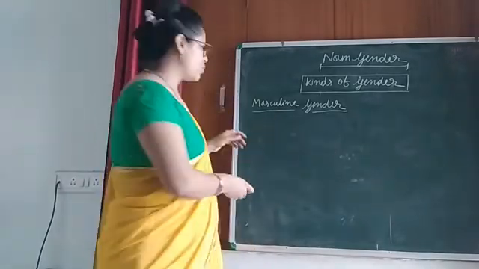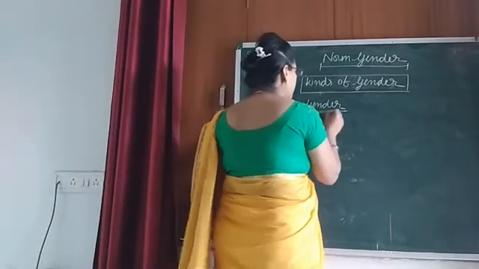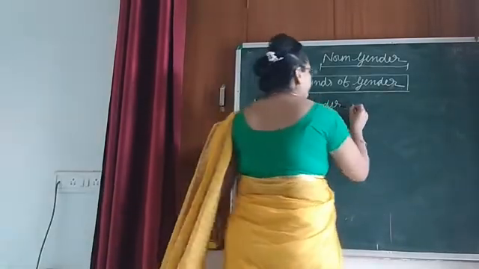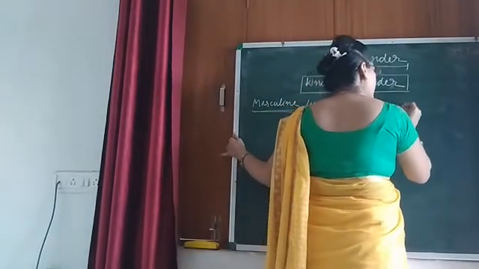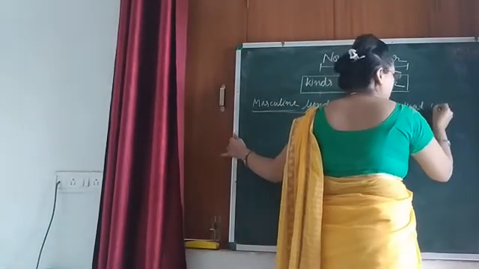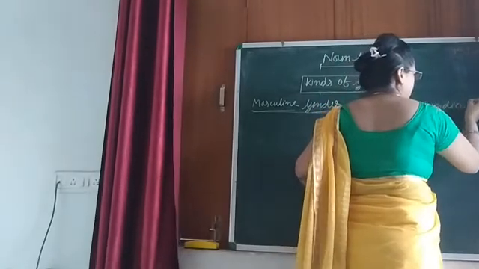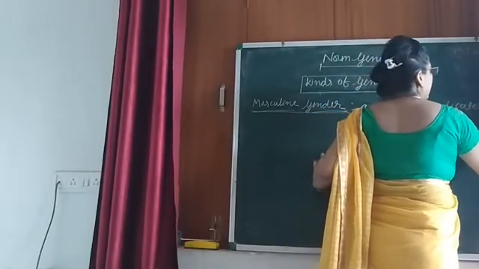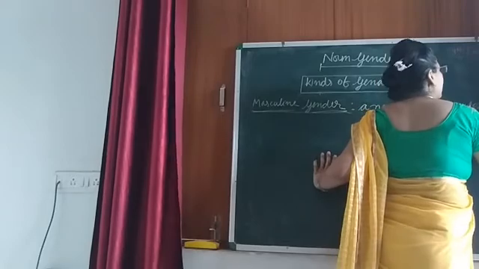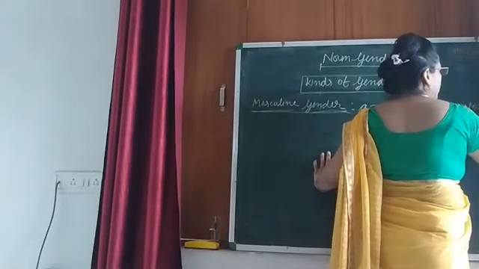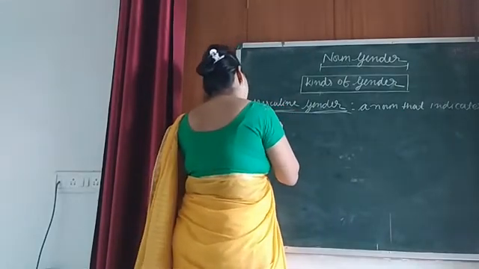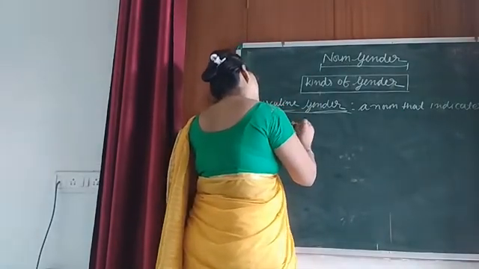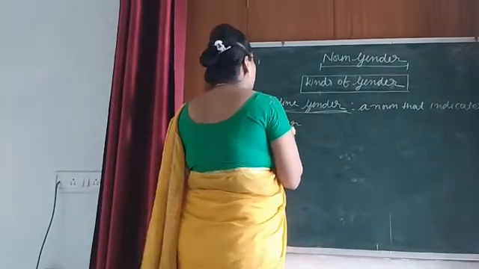We can write here, okay? So masculine gender is what? A noun that indicates a male animal. Sorry, it is not gender, it is animal.